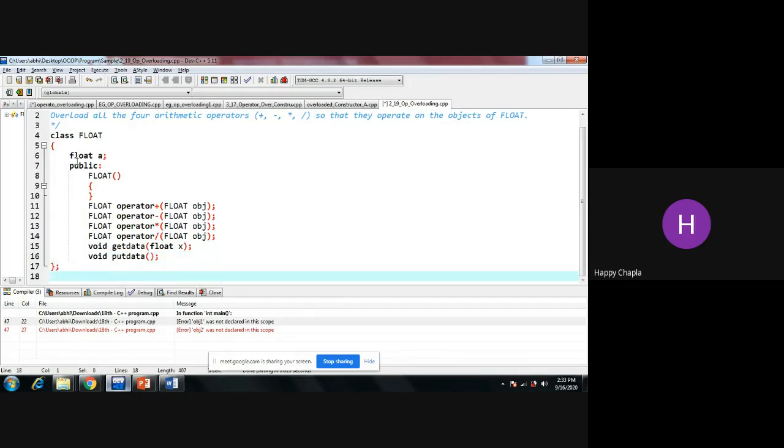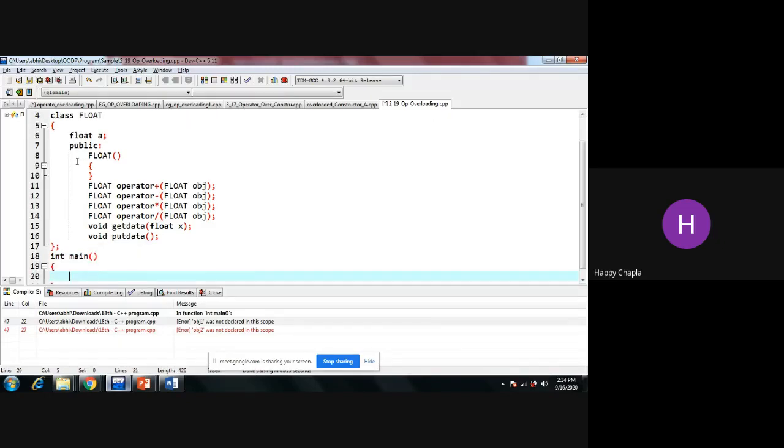This is my class. And inside this, the integer main, what we have to do, we just need to take two values from the user, number 1, comma number 2.